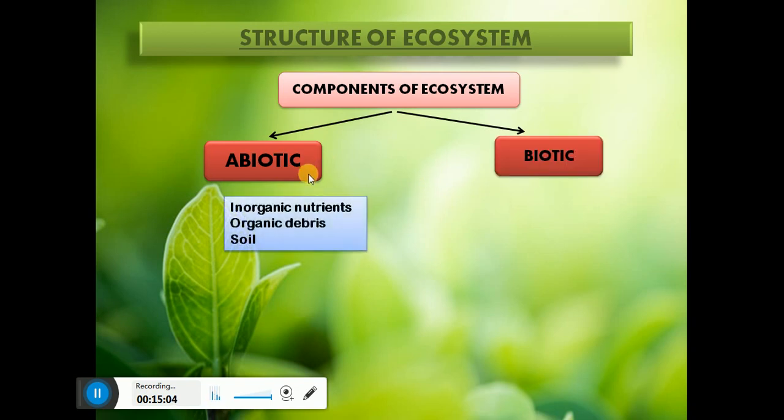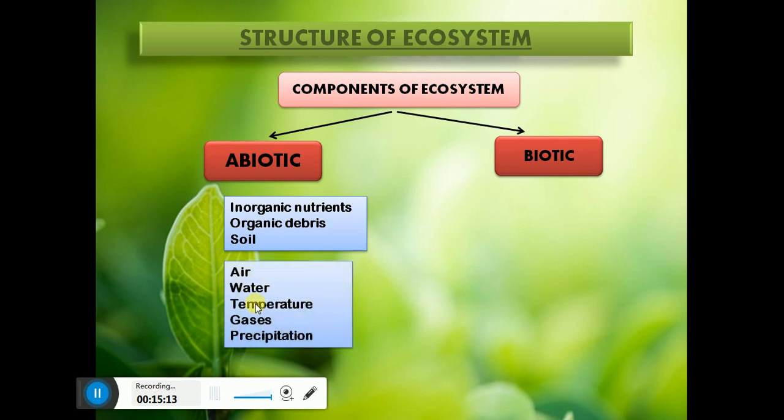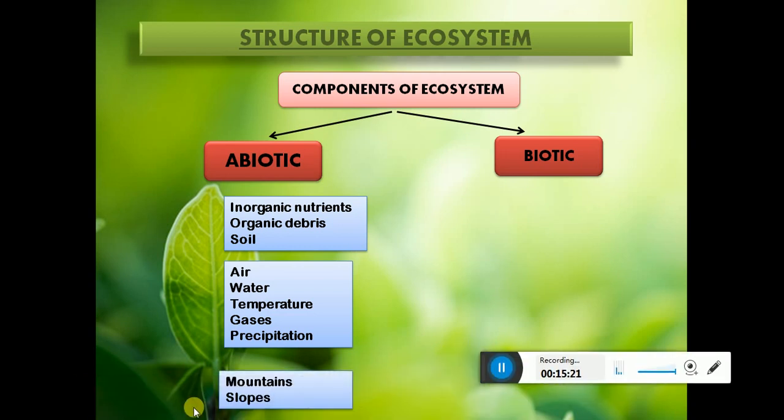Abiotic means non-living components, that is inorganic nutrients, organic debris, soil, air, water, temperature, gases, precipitation, and mountains and slopes. So you must be thinking that if all these things are abiotic, then why are they placed apart from each other into different columns?